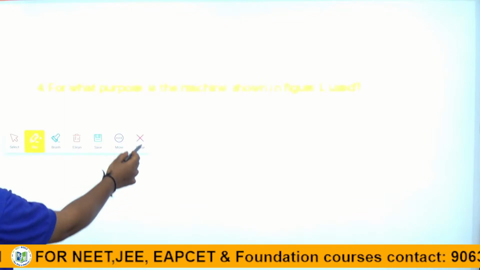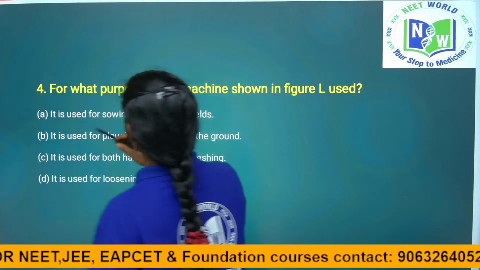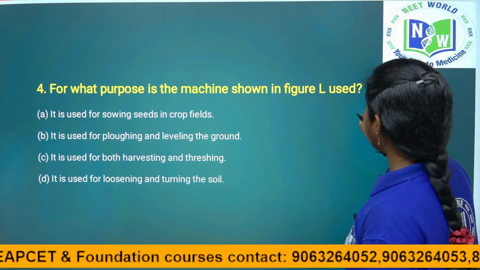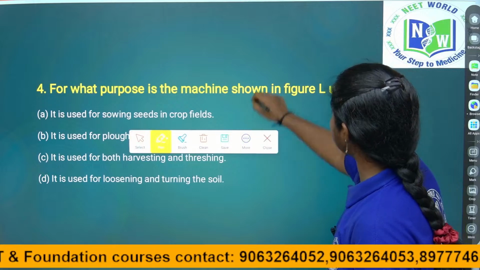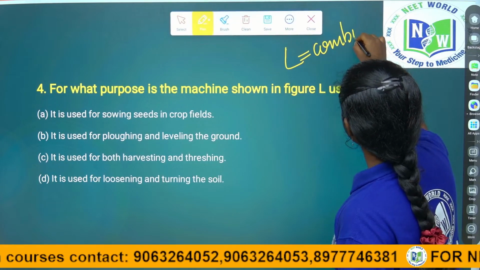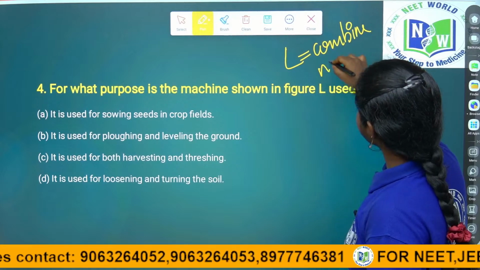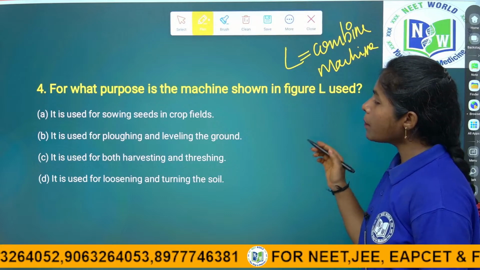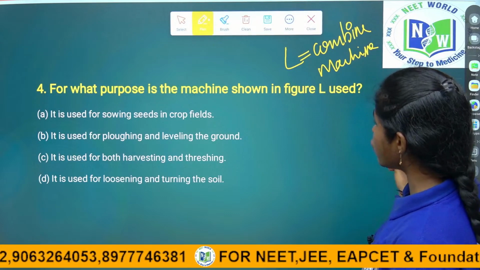For our clarity, we will write here, children, so you will understand: combine machine. L is the combine machine. Okay, for what purpose is the machine in figure L used, they are asking.